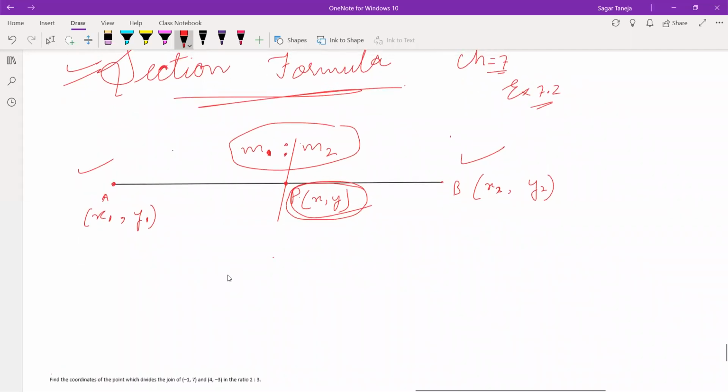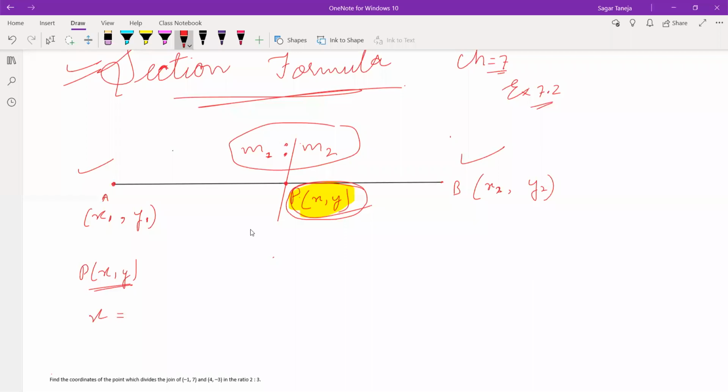So in this, we have to check now how to know the coordinates of point P, which is cutting AB in some ratio, and let that ratio be m1 ratio m2. In this case, how can we calculate the value of x and y? Just write, it is the section formula.